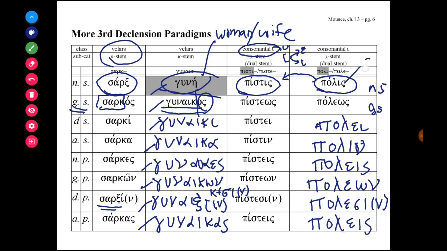And this means city. So let's say the entire paradigm for the consonantal iota stem polis. 1, 2, 3, begin with the nominative singular. Polis, poleos, polei, polin, poleis, poleon, polesin, poleis. And this is the paradigm for the consonantal iota noun city.